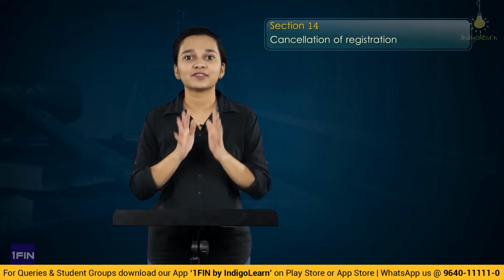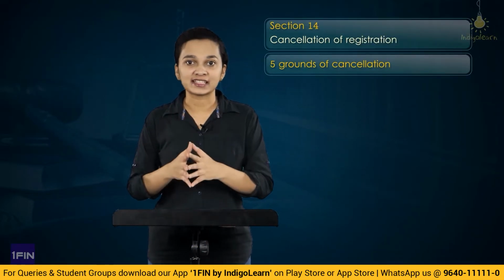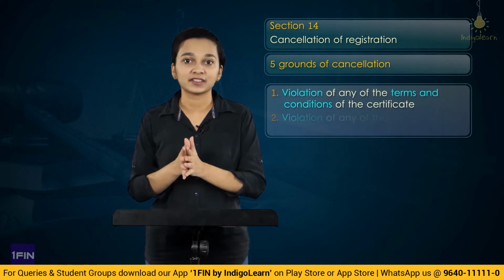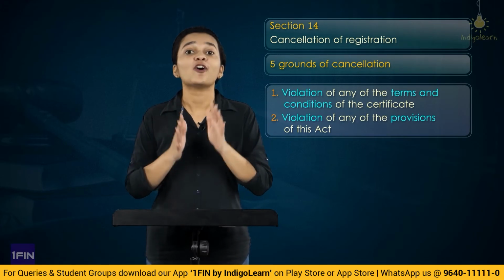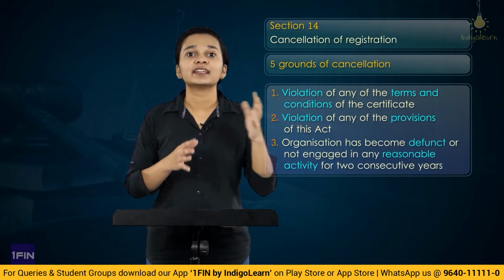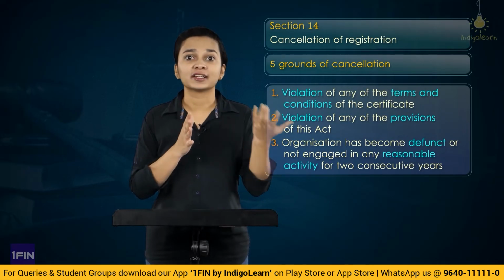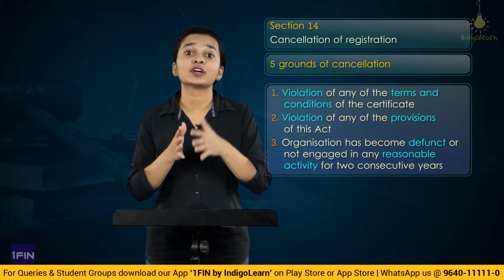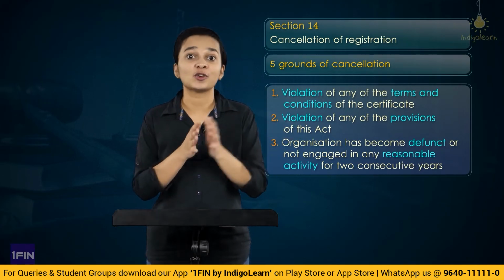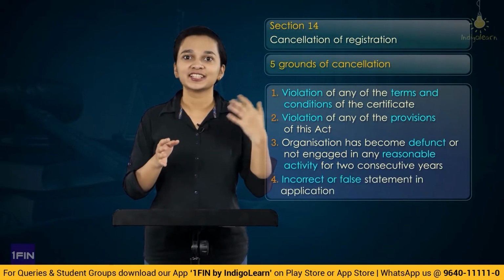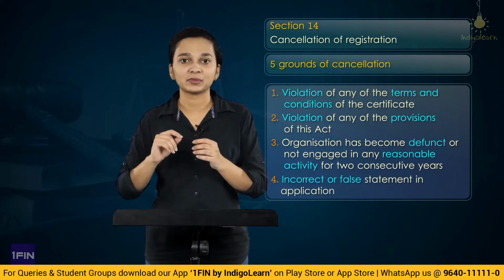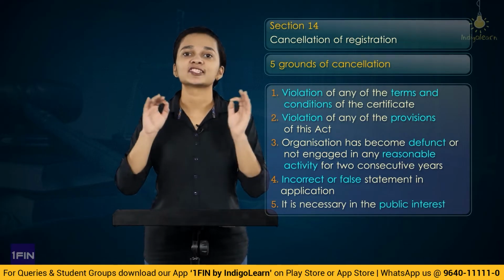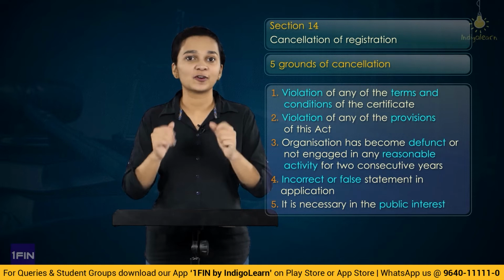Then under section 14, we have understood that there are 5 grounds of cancellation wherein a person has violated any terms and conditions of the certificate, or violated any provisions of the act, or he has not been engaged in reasonable activities or the objective with which the foreign contribution has been received for a period of 2 consecutive years, or has become defunct, or when an incorrect or false statement was made at the time of grant of application, or whether the central government is of the opinion that it is in public interest to cancel the registration of a particular organization.